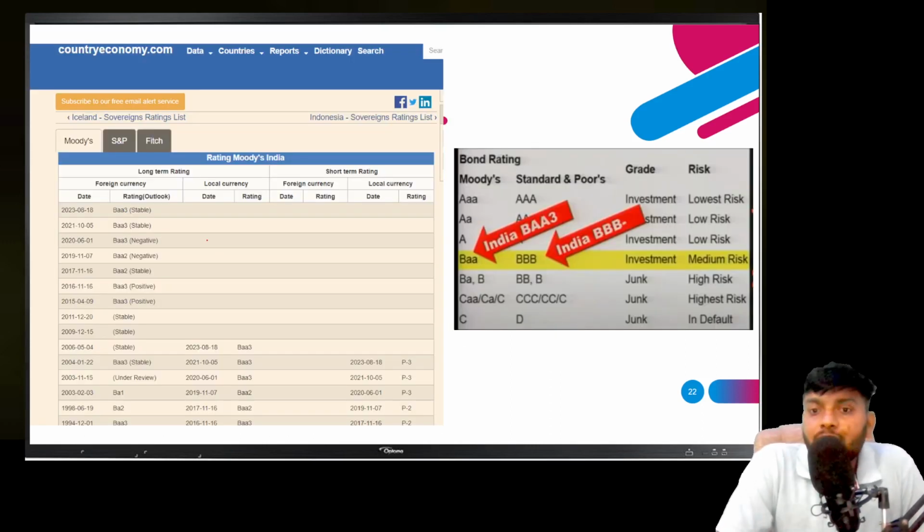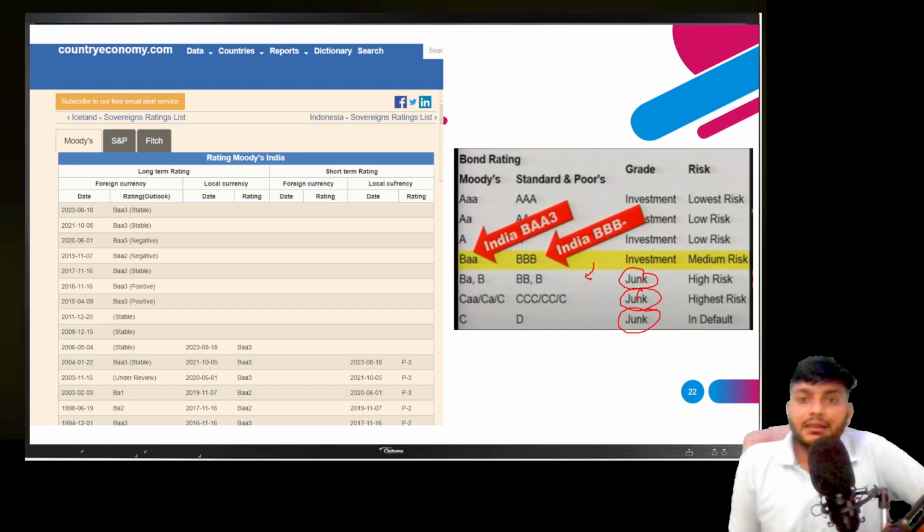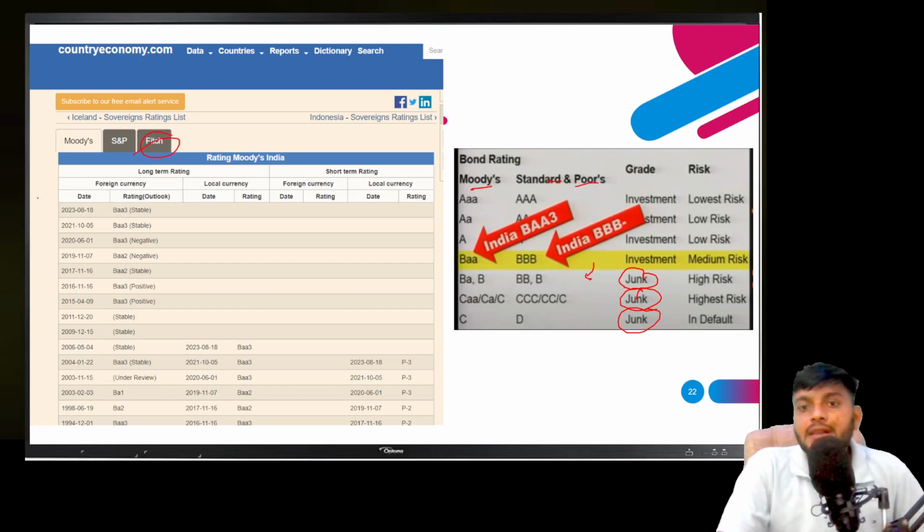Where is India falling here? India's rating is like triple B. One more decrease in this number, and we will categorize it as junk, meaning highest risk or default type. These ratings are given by Moody's, Standard and Poor's, and Fitch. These are rating agencies that rate securities and countries also.